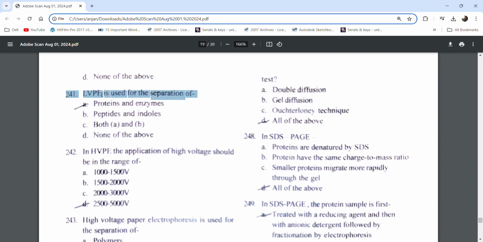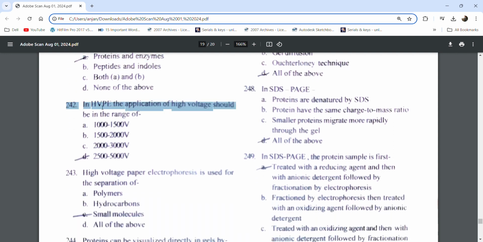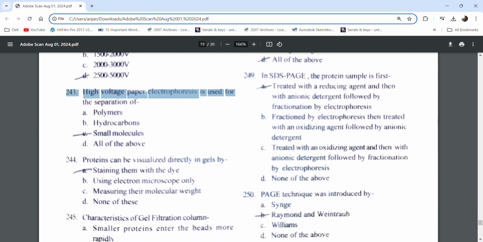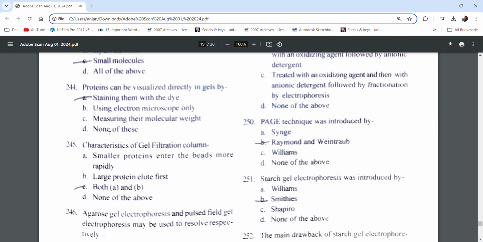LVPE is used for the separation of proteins and enzymes. In HVPE, the application of high voltage should be 2500 to 5000 volts. High voltage paper electrophoresis is used for the separation of small molecules.